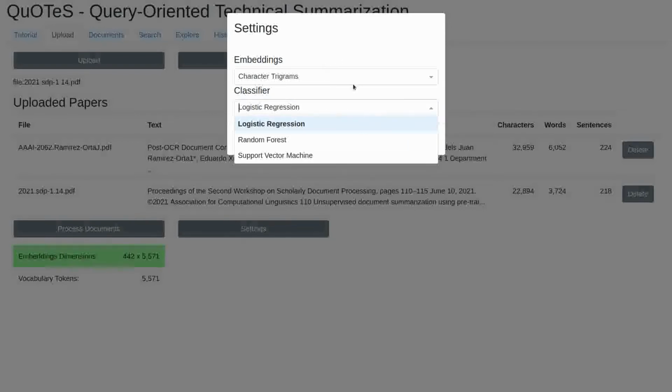In the Classifier menu, you can choose which machine learning algorithm to use as backbone for the system. Logistic regression is very fast, but it is somewhat rigid in the kind of relationships it can model. Random forest is slower than logistic regression, but it is well suited to work with word unigrams and character trigrams. The last option, support vector machine, is the slowest one, but it is also the one that works the best with sentence-BERT embeddings. If you are unsure about what options to use, just leave them at the defaults and play around with your documents. You can always come back to the settings and change them.